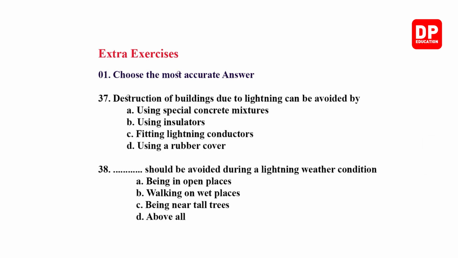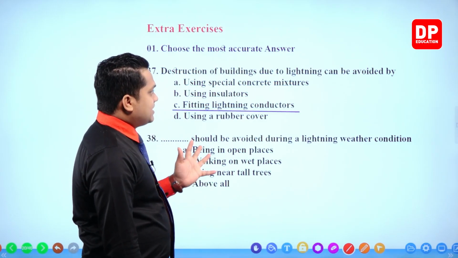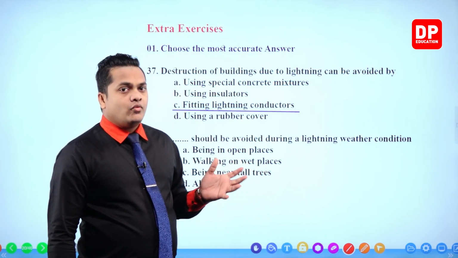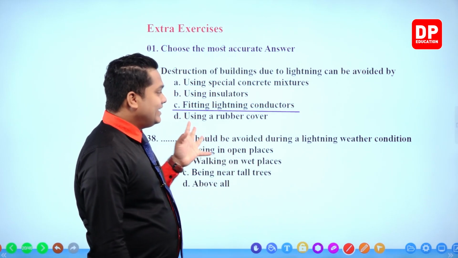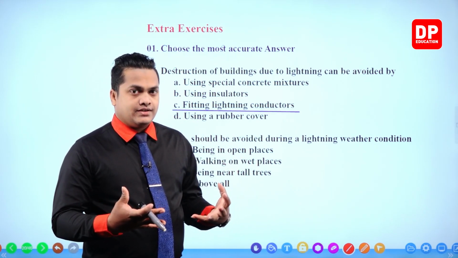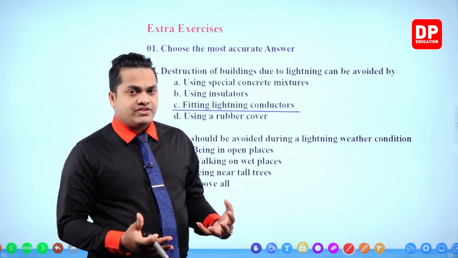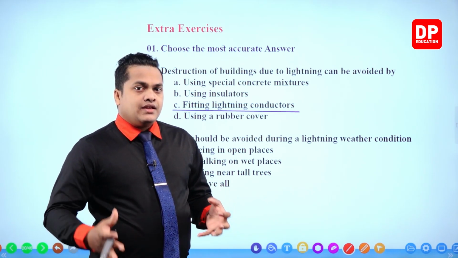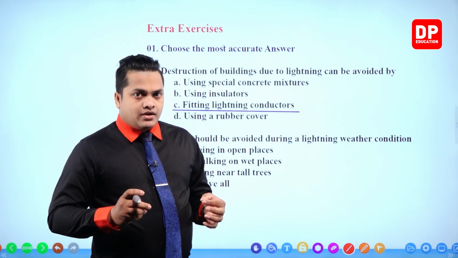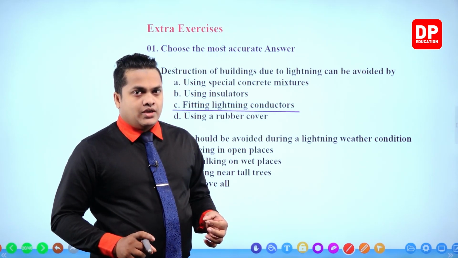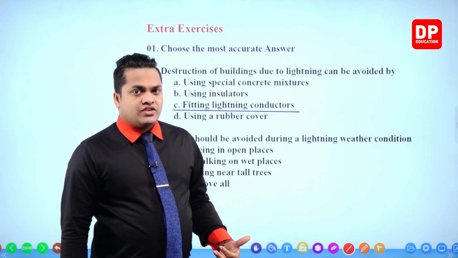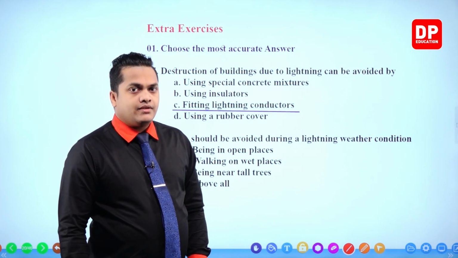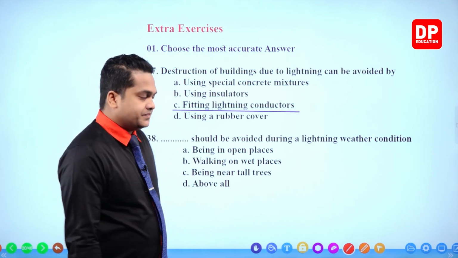fitting lightning conductors. Yes, we discussed this, right? That's the correct answer. So buildings are mainly protected if you use lightning conductors. Lightning conductors can attract lightning or electricity. Then those things can be safely grounded. So lightning conductors are the ones which protect a building from lightning hazards.